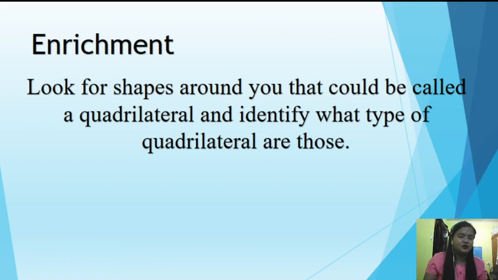For example, dito sa bahay namin, may nakita akong picture frame. This picture frame is a quadrilateral. Why? Because it has 4 sides. Now, I will identify what type of quadrilateral is our picture frame. So, our picture frame is a rectangle. So, the shape of our picture frame is a rectangular shape.